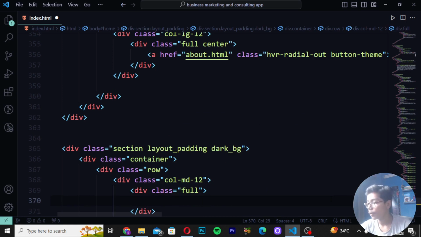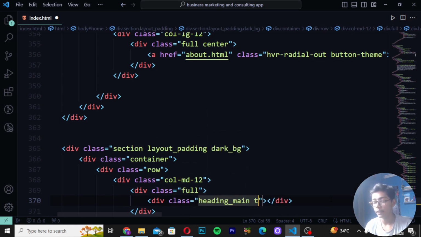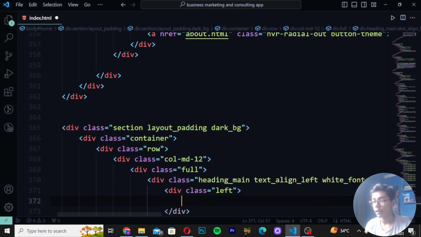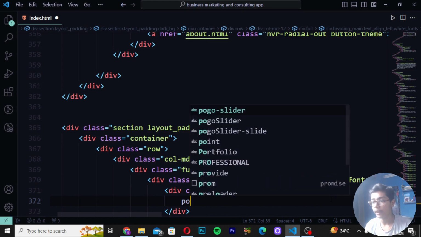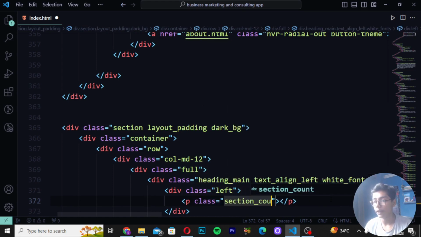So here I will be writing that, and write here div class as full. Then you have to move down here as well. Then here I will be creating a div class, and then here I will be giving heading_main the class, and write here text-align, which will be as left, and write here white_fonts. Then you have to write here div class as left like this, and then you have to now just write here p tag class section_count.